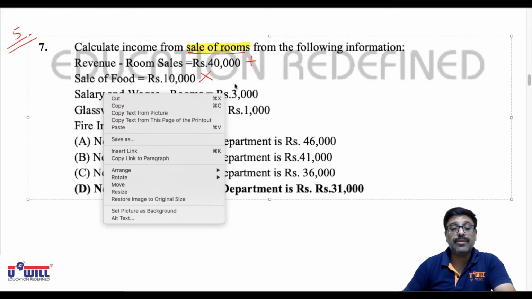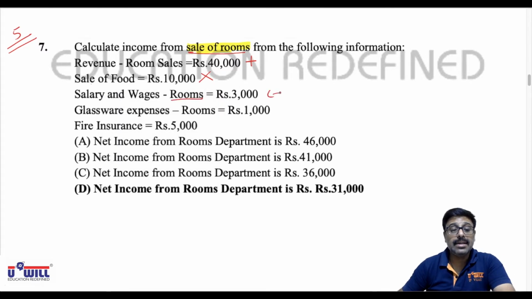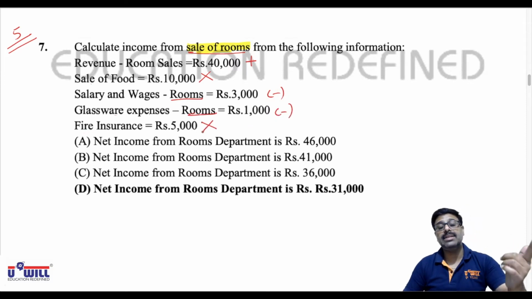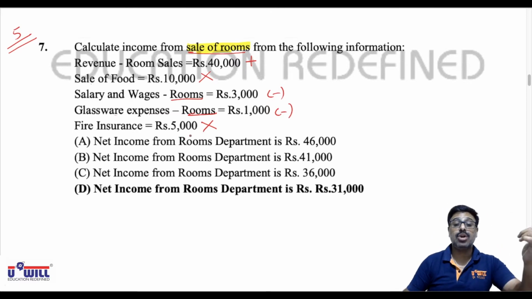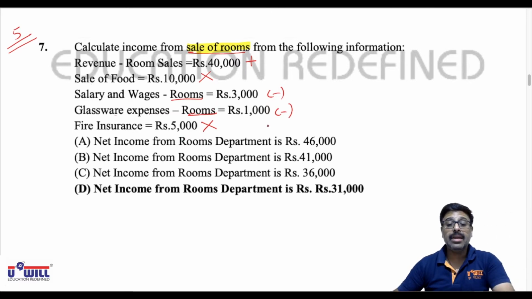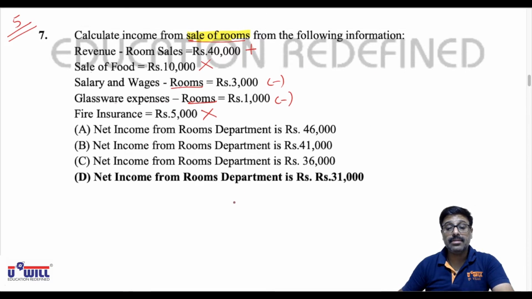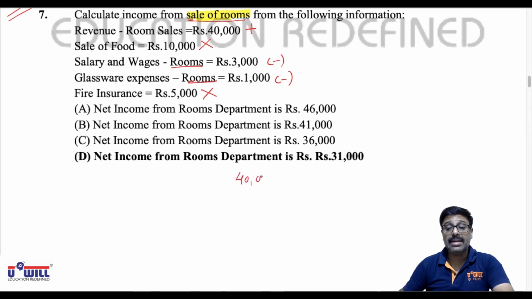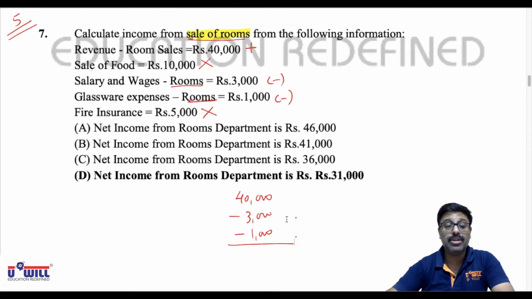Salaries and wages of rooms, so we will minus. Glassware expenses of rooms, so we will minus. And fire insurance, ignore. Fire insurance comes in that rest in DPs, fixed costs. It doesn't come in room income. So this you can directly do in calculator. From 40,000 you will minus 3,000 and you will minus 1,000.